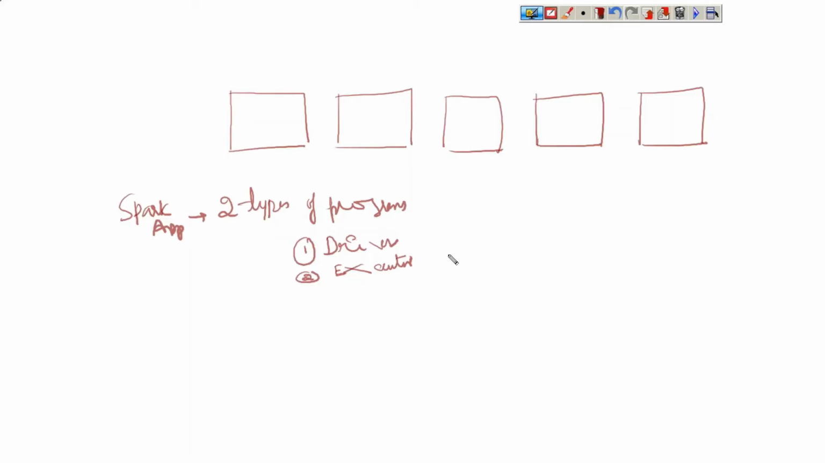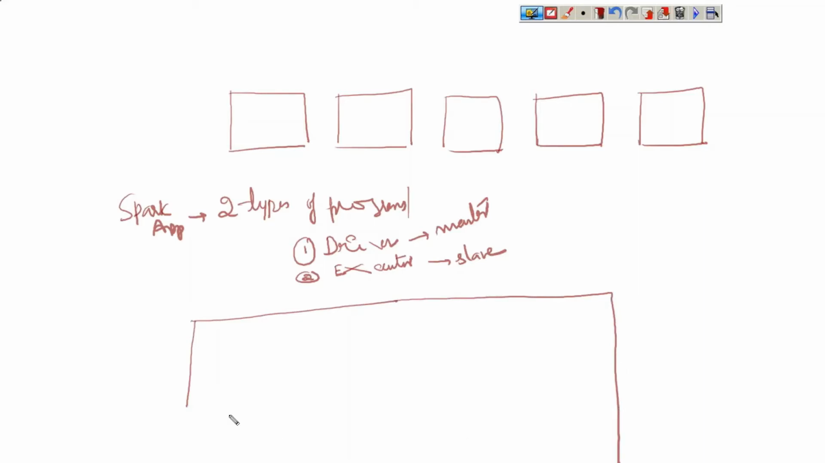The driver program acts as the master program or master process, and executors act as what? Slaves. Driver acts as master and executor acts as slave. So driver is the master process and executor is the slave process per Spark application. Let me draw a simple table so that you can understand clearly here.